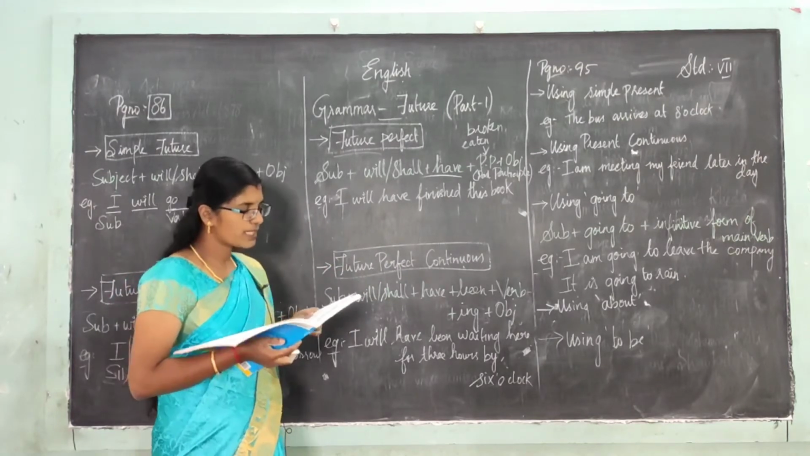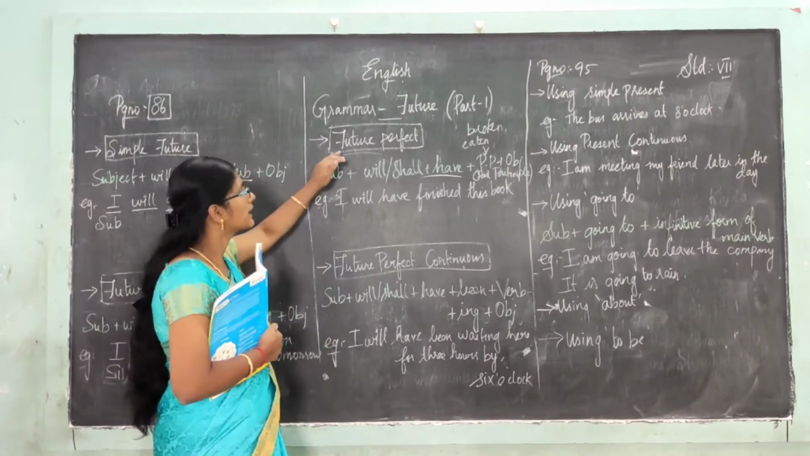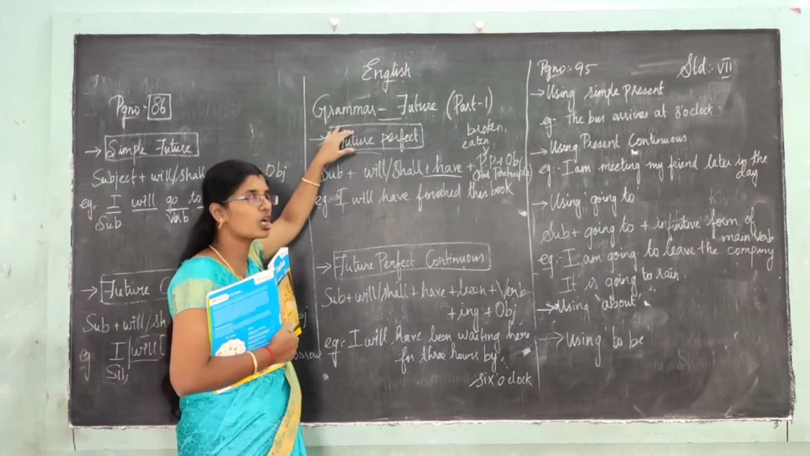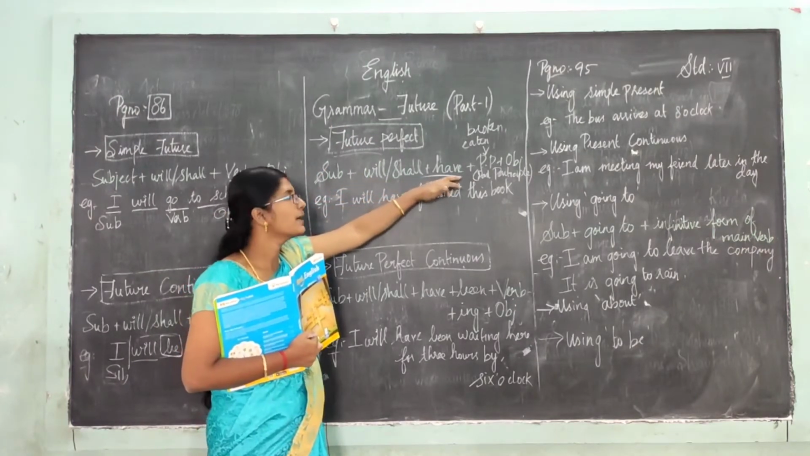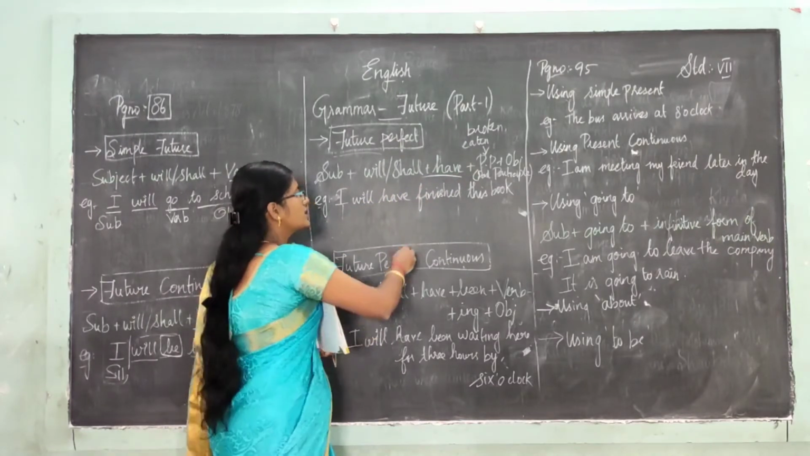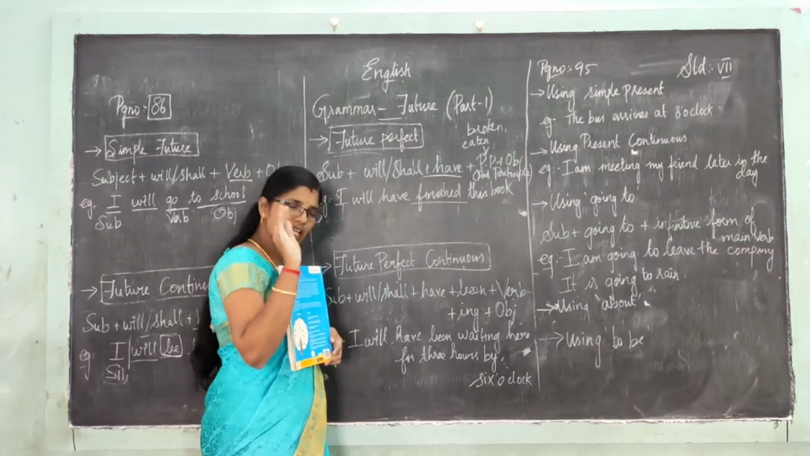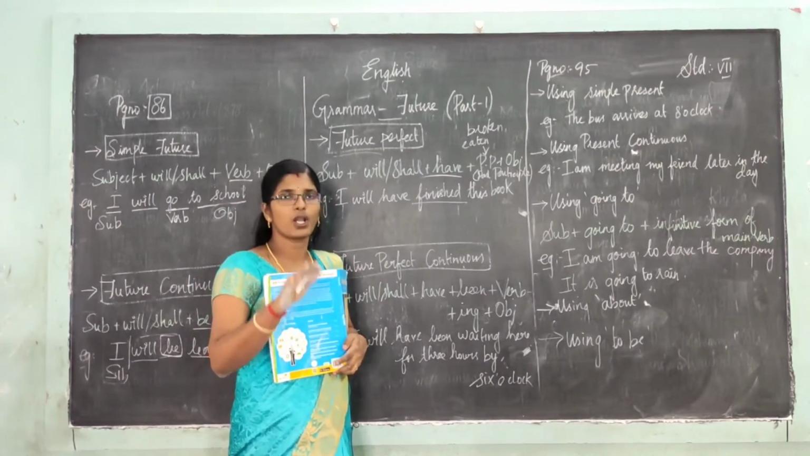So what is that? To refer to a completed action in future, that is called future perfect. Subject plus will or shall plus have plus past participle plus object. Past participle, for many verbs, see, for finish you have the same past tense finished and the past participle also finished.